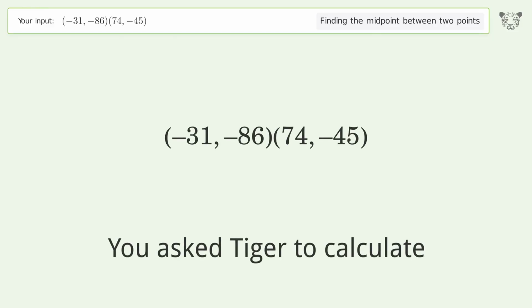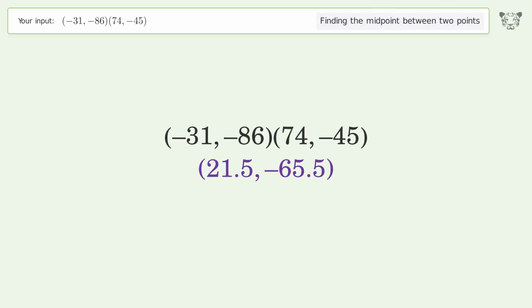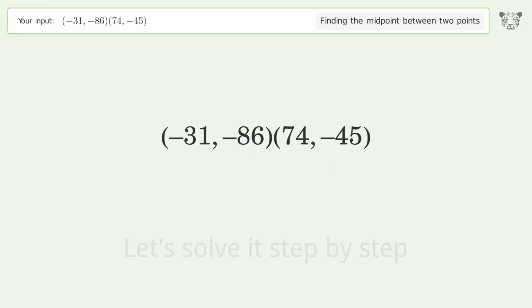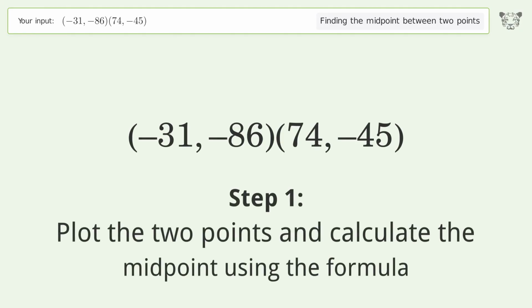You ask Tiger to calculate. This deals with finding the midpoint between 2 points. The midpoint between the 2 points is 21.5, negative 65.5. Let's solve it step by step. Plot the 2 points and calculate the midpoint using the formula.